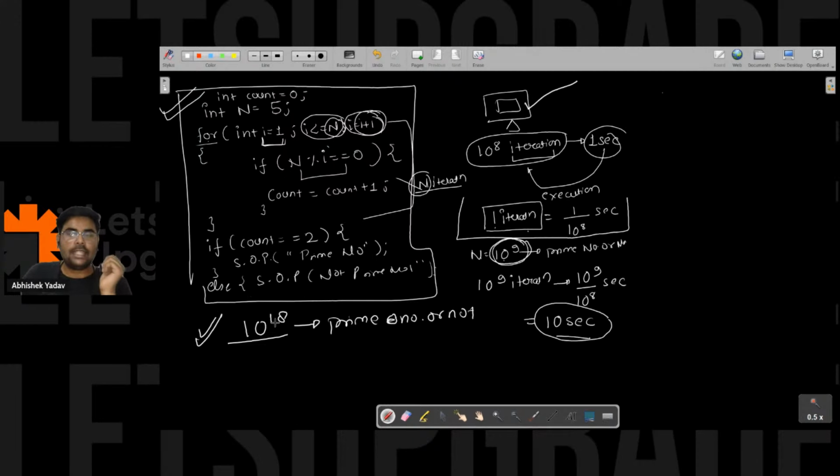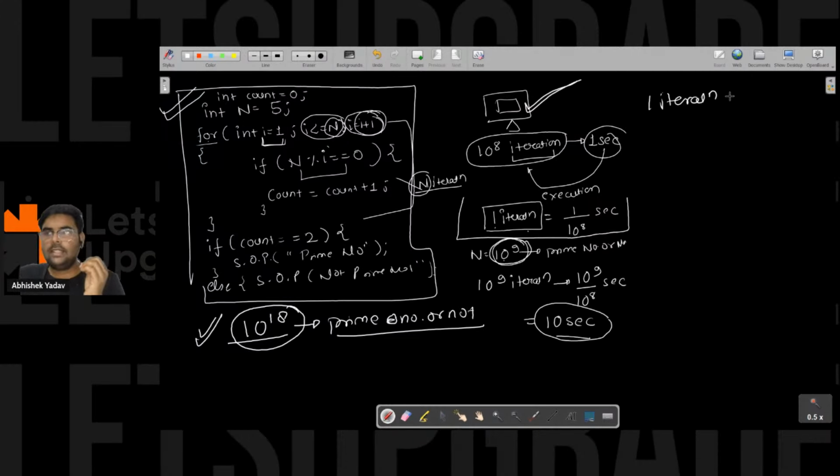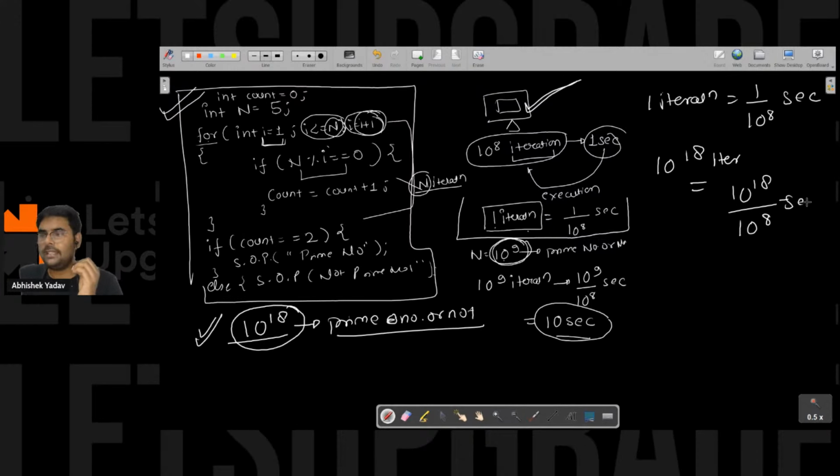So the question is, I have to check whether 10 to the power 18 is a prime number or not. I'm using this system, and in this system one iteration takes 1 upon 10 to the power 8 second. So 10 to the power 18 iterations will take 10 to the power 18 divided by 10 to the power 8 seconds, which is equal to 10 to the power 10 seconds. Right, everyone? Yes or no? Please write in the chat.